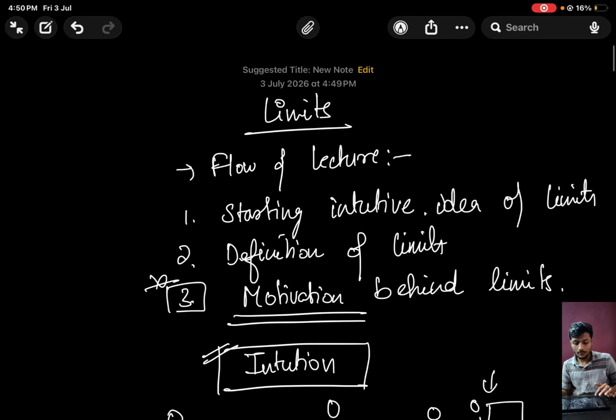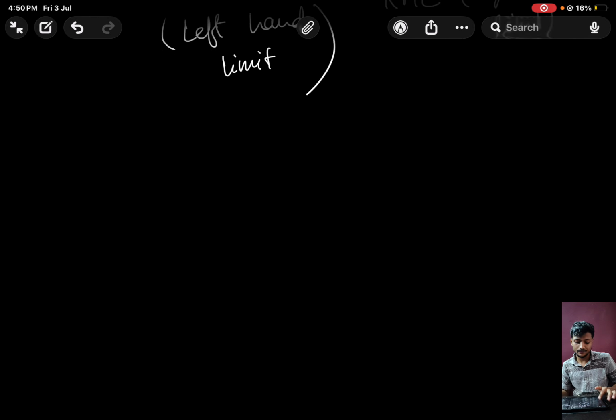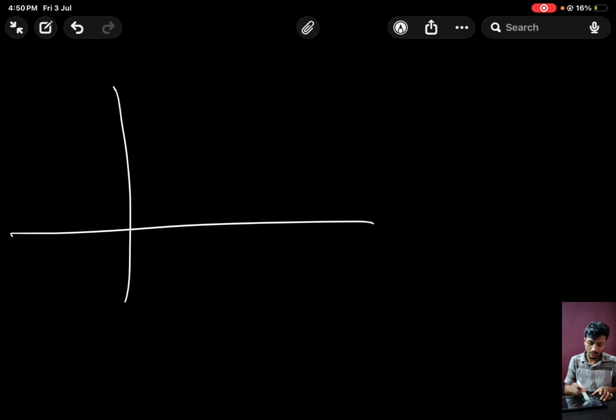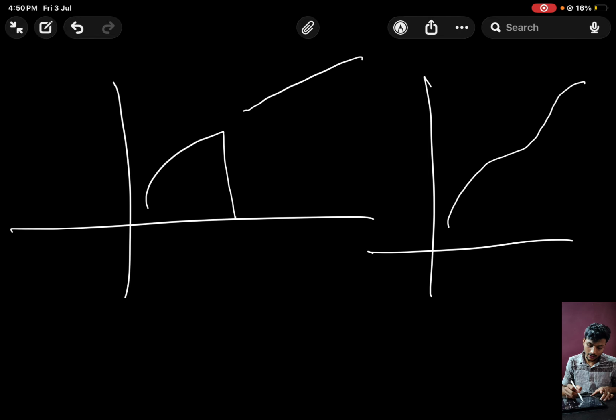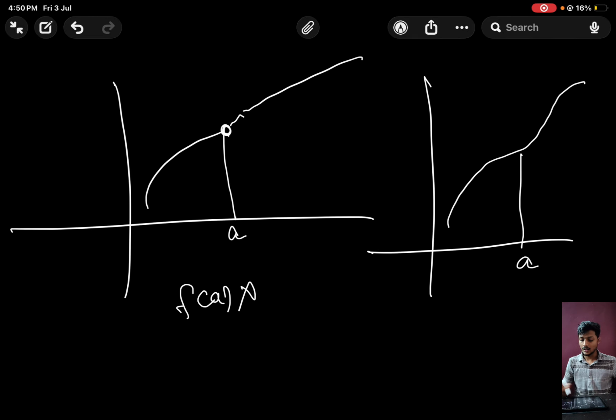Okay, and about the motivation, why we need to study limits: suppose I give you two functions. The first function is this. The second function is this. Now suppose this is the point A, and this is the point A. Here you can see at this point A, this function doesn't attain any value. Here this dot means A is not attaining any value, f of A is not defined, and here it has some particular value f of A.